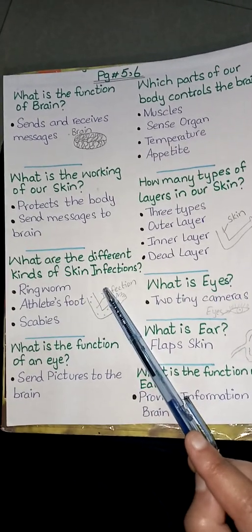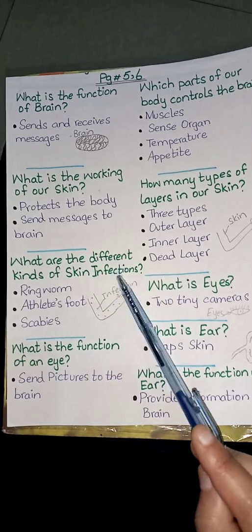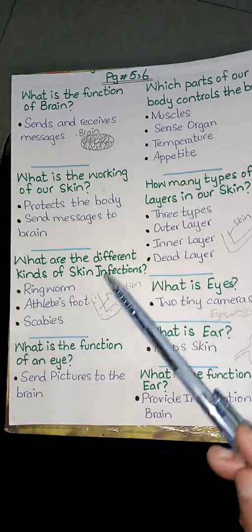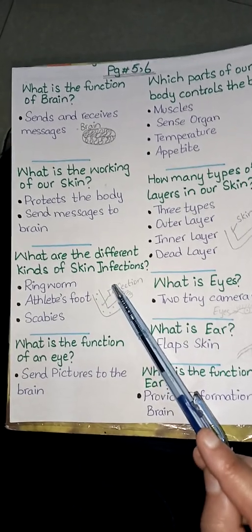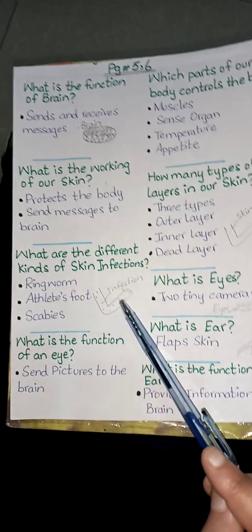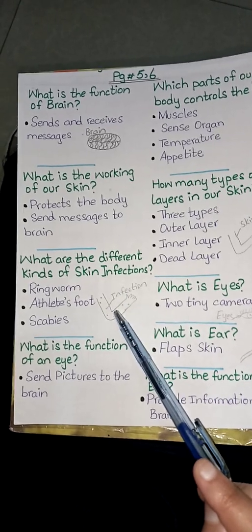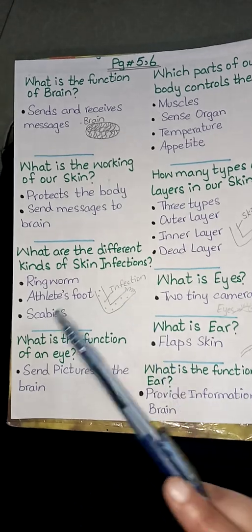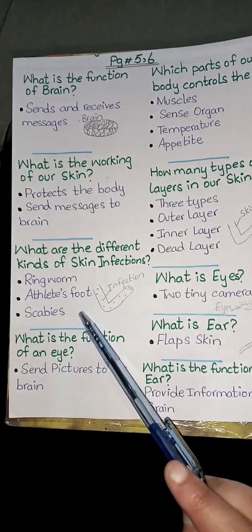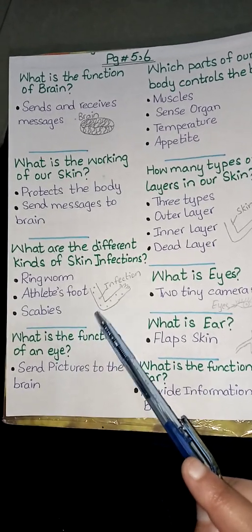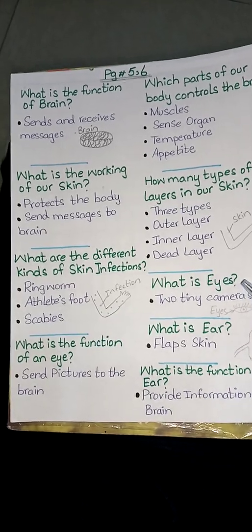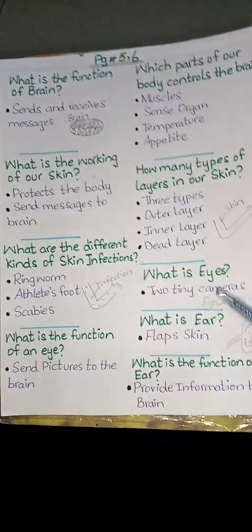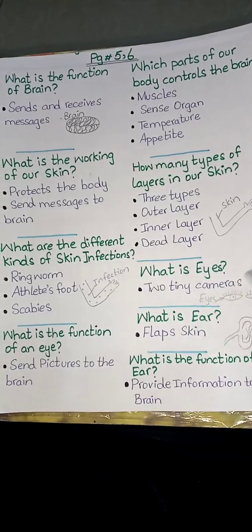The next is different kinds of skin infections. Ringworm, which is a fungal disease, causes circular swelling on our skin. Athlete foot is also a fungal disease that can attack the soft skin between the toes. And the third is scabies. It causes itchiness spread through other people. What are eyes? 2 tiny cameras that help us to see colors, see people, see different things, and see environment.